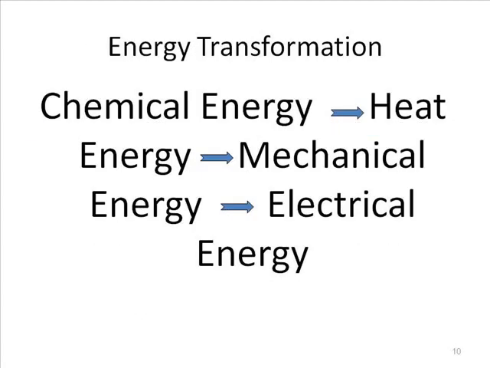So, friends, quickly, if we talk about energy transformation, you can find that the chemical energy of petrol or diesel or LPG or CNG, which are known as fossil fuels, will be converted into heat energy and then mechanical energy, so the engine will run on the road. Your bus, truck, car or two-wheelers are moving on the road, and ultimately that mechanical energy is converted into electrical energy if we talk about a DG set, that is a diesel generator set.